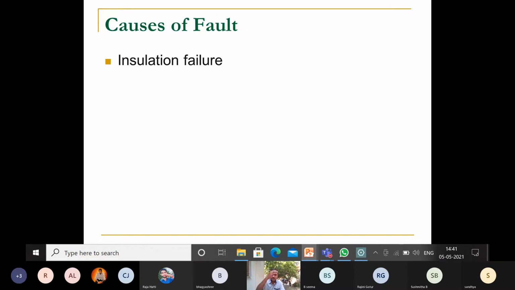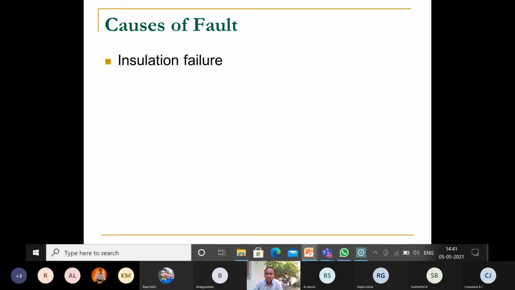Causes for fault. Insulation may fail. The cable insulation may be damaged because of the life span of the cable, or because of insects, or due to some mechanical stress on that particular cable.